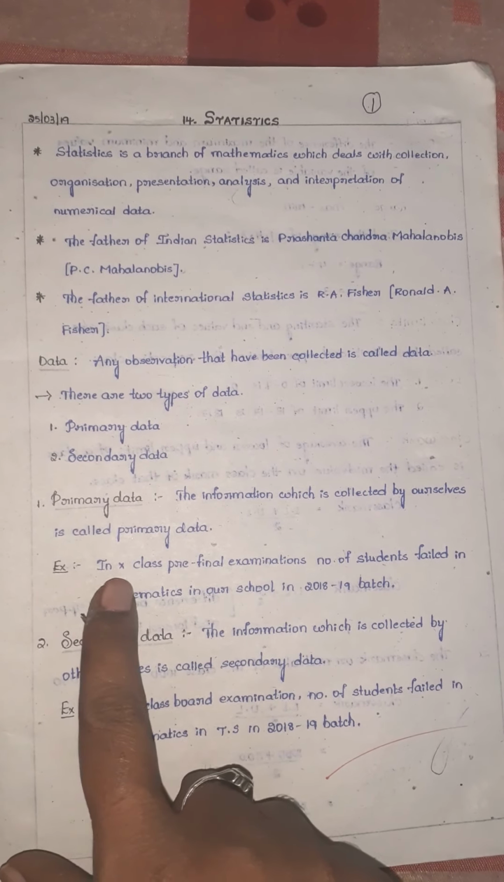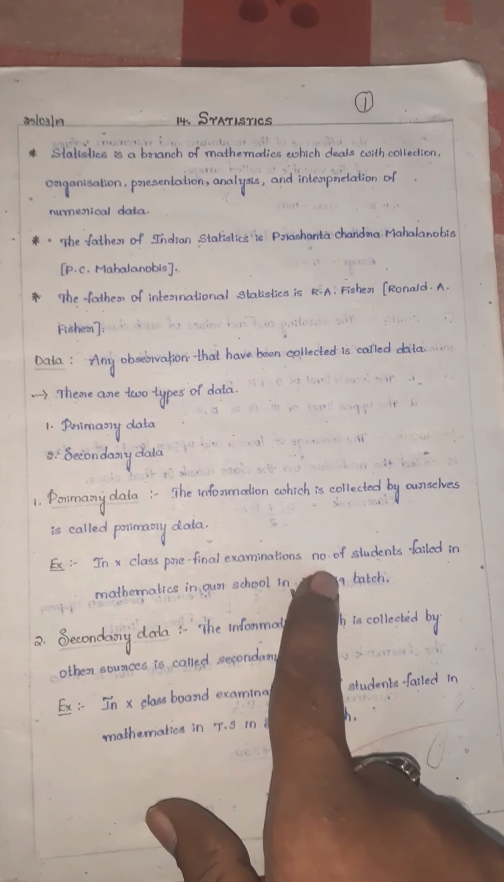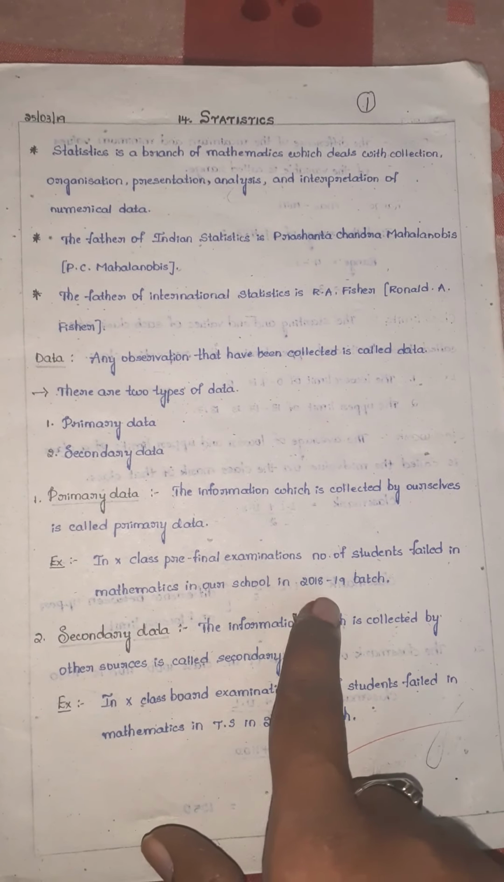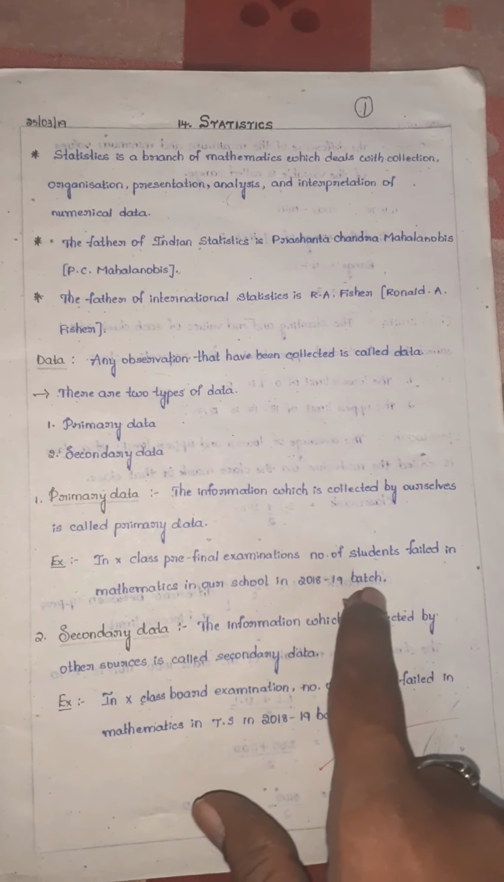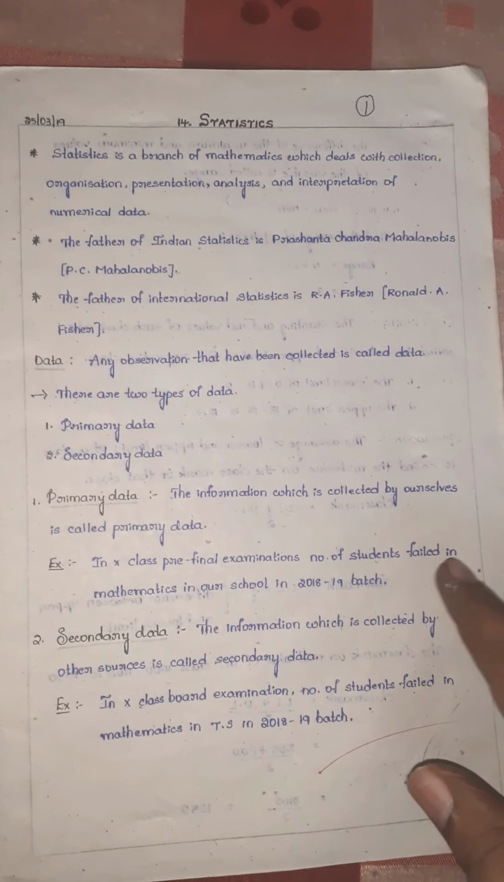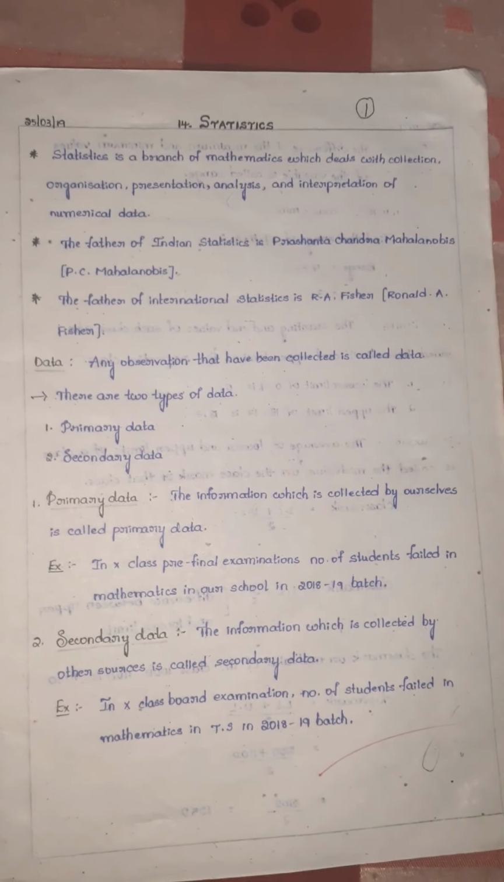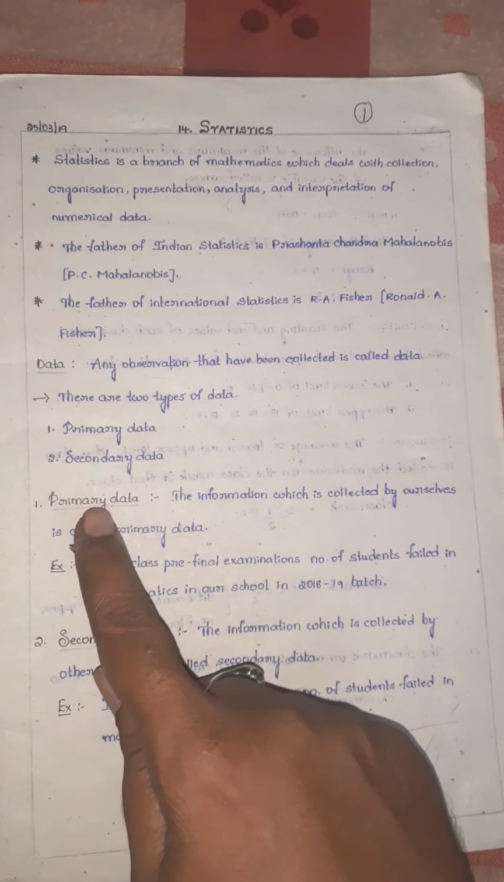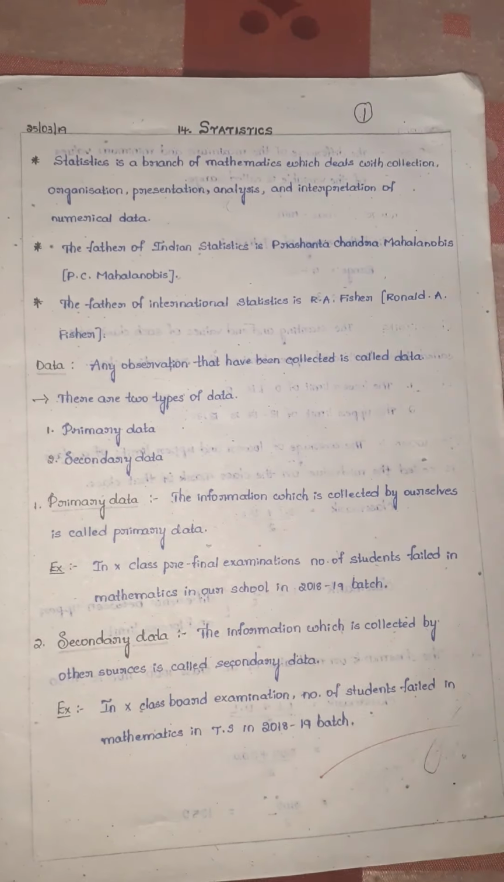Example, if you take in 10th class pre-final examination, number of students failed in mathematics in our school in 2018 to 19 batch. So it is available in our school only, so we can collect data by ourselves. So this type of data is known as primary data.